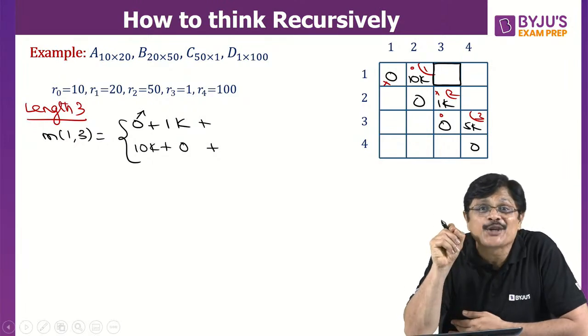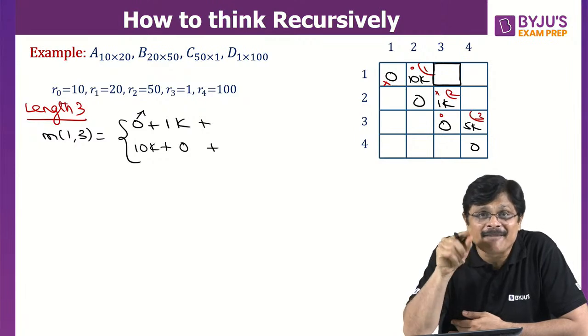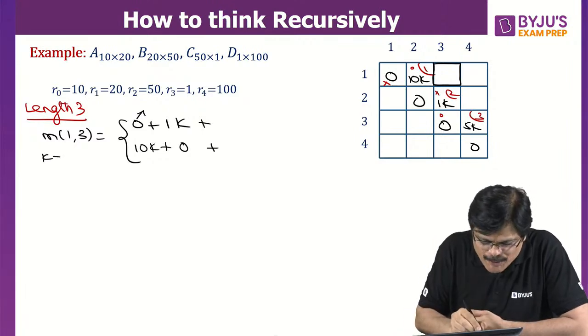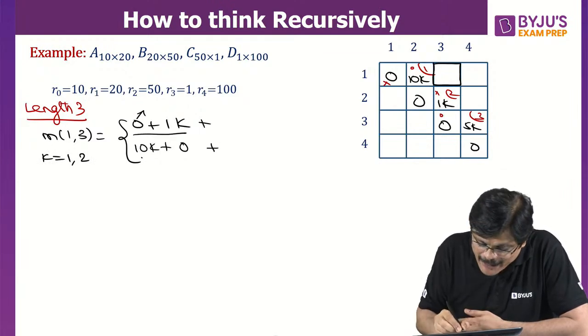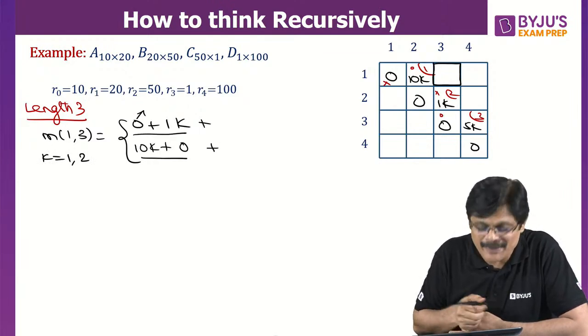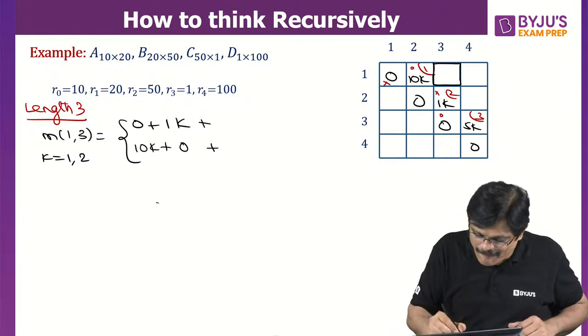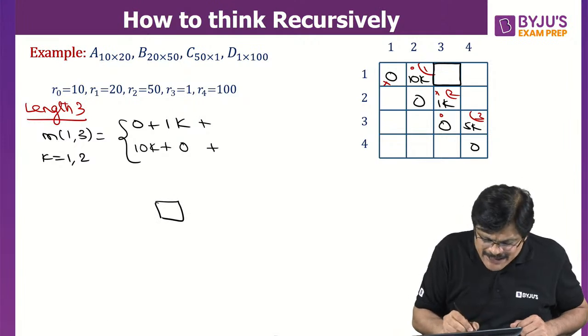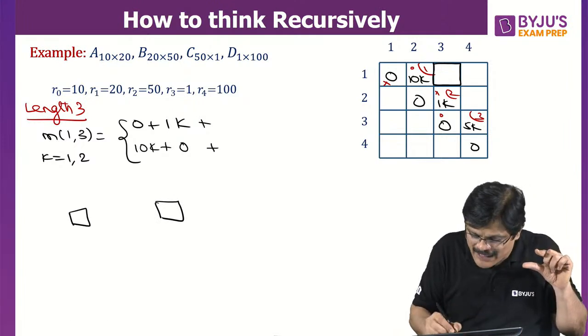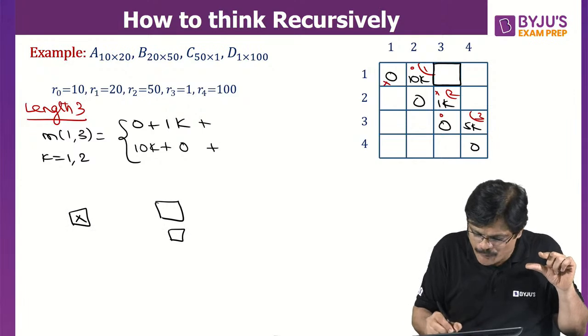By taking K is equal to 1 you get it. Because possible K values are 1 and 2. If you take K is equal to 1 you get this sum, and if you take K is equal to 2 you get this sum. And you don't have to again write the formula and see, sir. If you are finding this particular value, you see the leftmost available value and the bottommost. These two will be one sum.